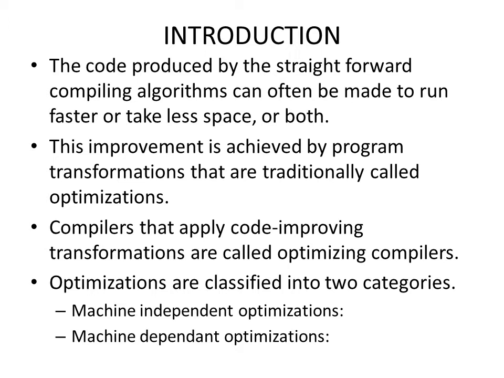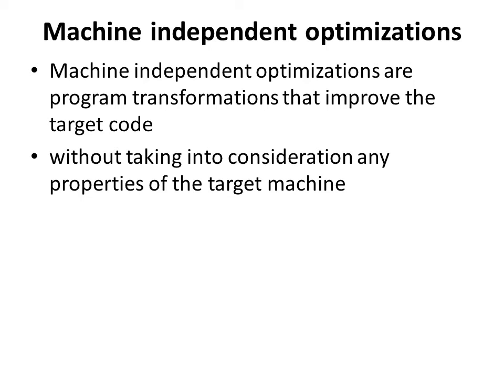Optimizations are classified into two categories: machine independent optimization and machine dependent optimization. What is machine independent optimization?